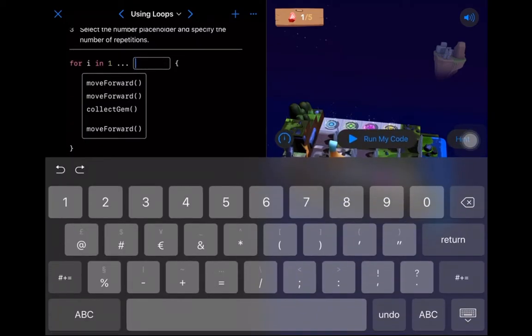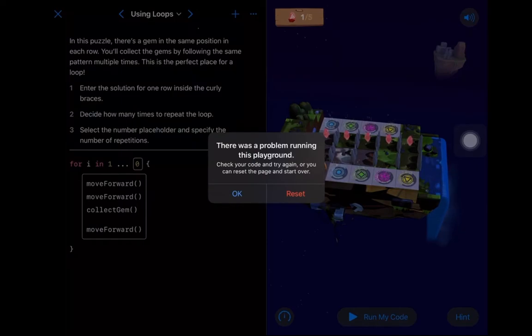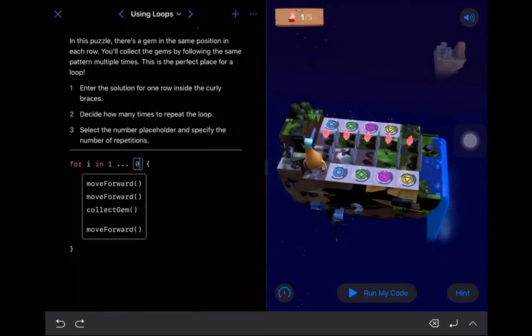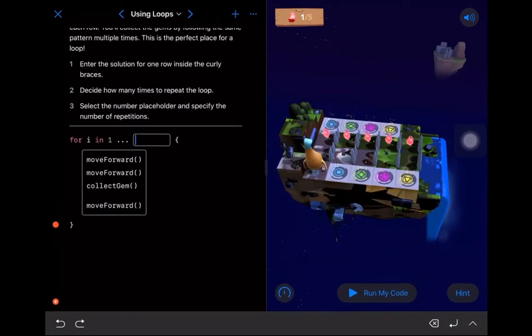We can play around with this number and try running it 0 times. Oh, and we got to check our code. All right, so we can either reset the page and start over, or we can say okay and fix it ourselves. So let's delete that. And let's see, how many times are we going to perform this? So that was once, twice, 3, 4, 5. Let's try 5.